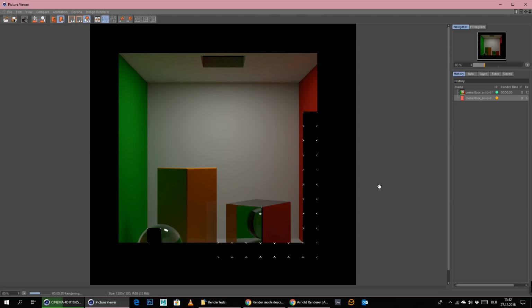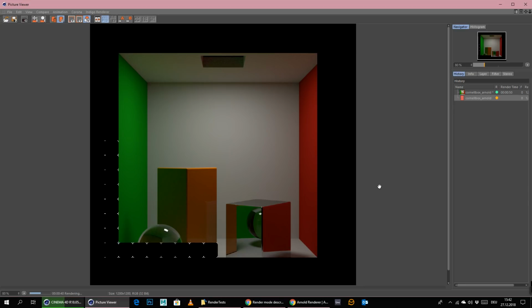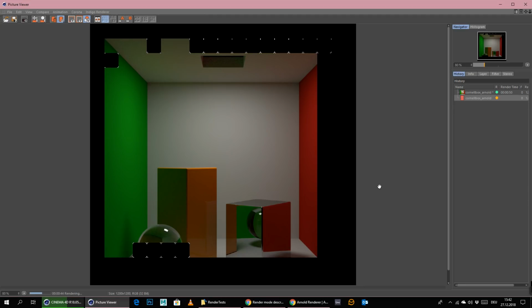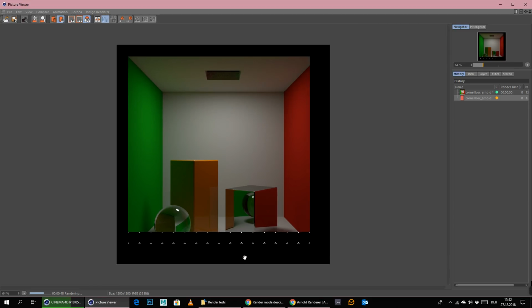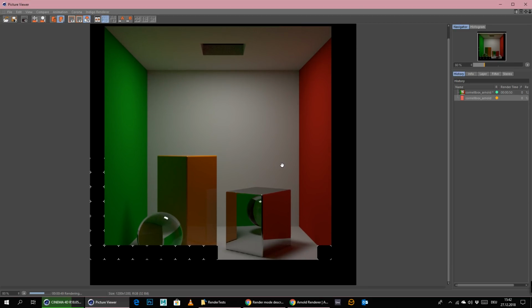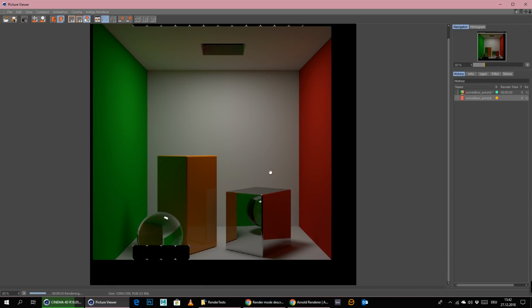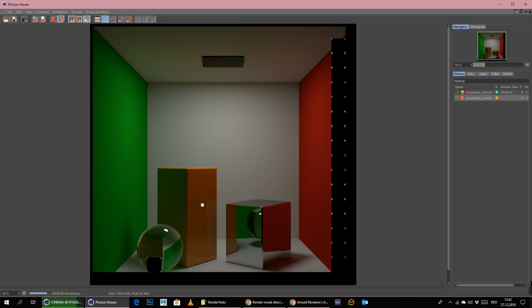Probably a lot of engines are handling it like this because it's really hard. Maxwell is probably an exception, maybe some other engines as well, I'm not sure. We would really need to test caustics only to find this out, what every engine is doing. Some engines don't really have a good manual and don't really say what they can do and what they cannot do.